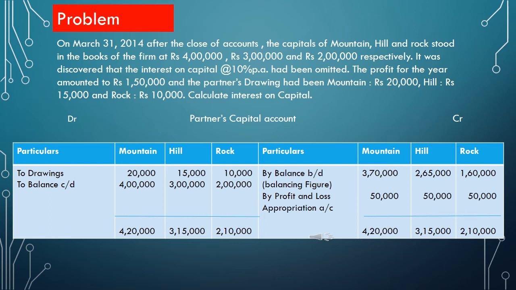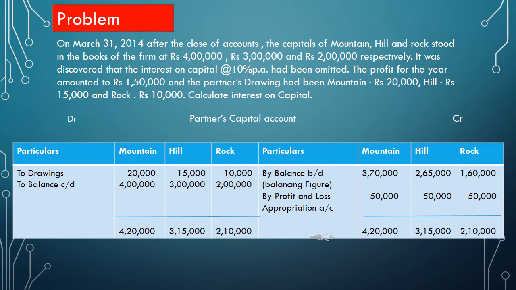No profit sharing ratio is given, that means we have to assume that they are equal partners. So 1,50,000 divided by 3, 50,000 each. By profit and loss appropriation account, 50,000 in all the 3 amount columns on the credit side.